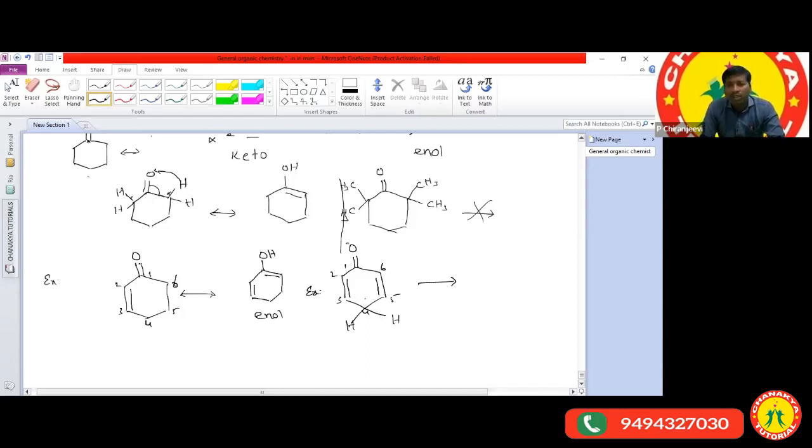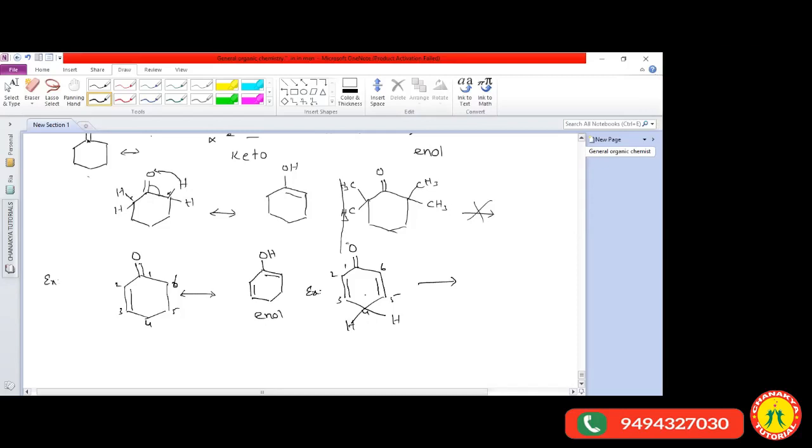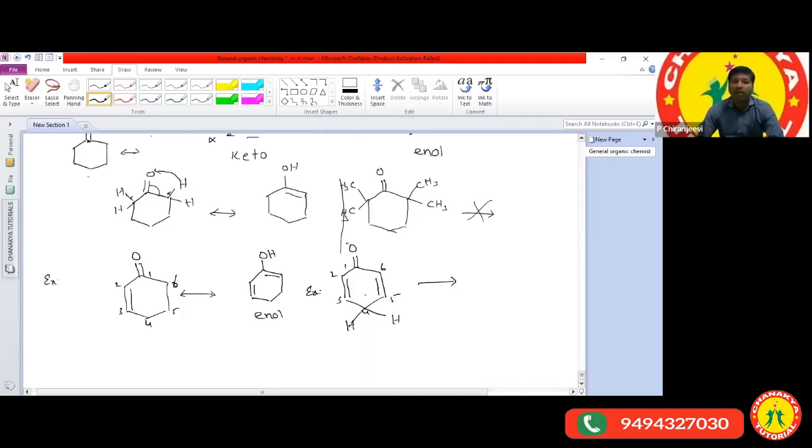Sir, what is meant by conjugation? Any one of you? Can you please explain? Alternate bonding. Very good, Veda. Alternate single bond, double bond. From where can we check it? From the ketone functional group. After the ketone functional group, a single bond is there. After that, a double bond is there. After that, a single bond.